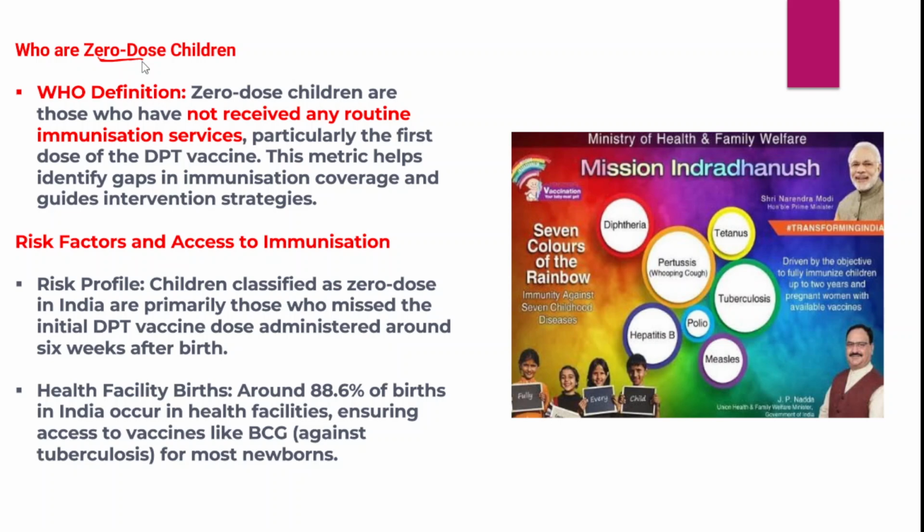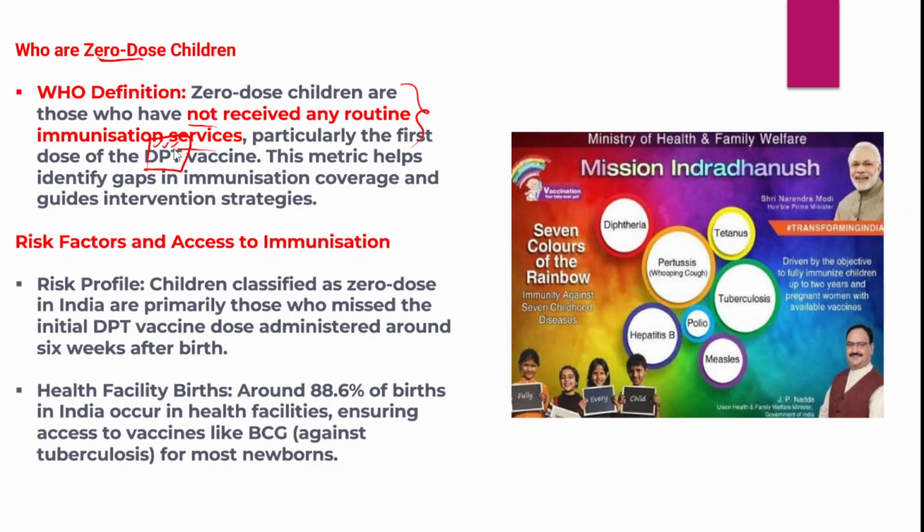When we say zero dose children, those children have not received any routine immunization services from the government, particularly the first dose of the DPT vaccine, diphtheria, pertussis and tetanus vaccine.